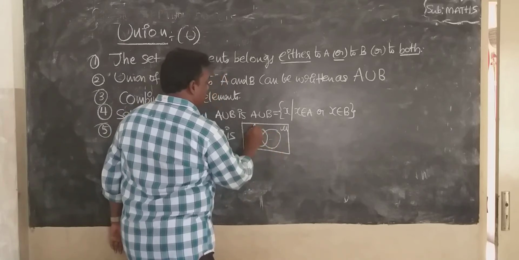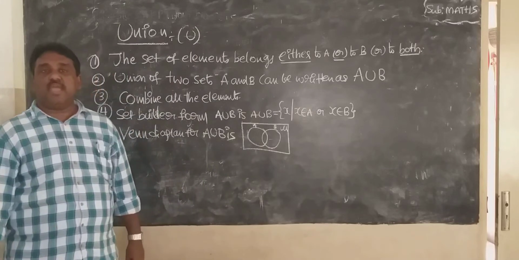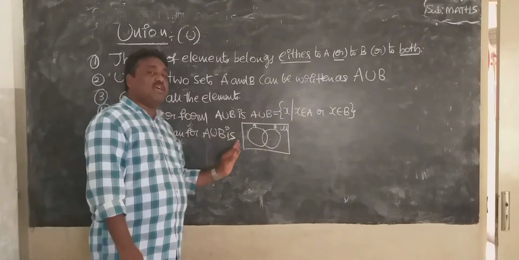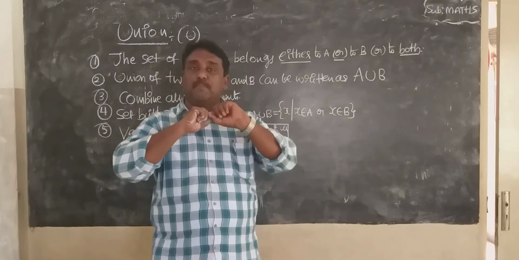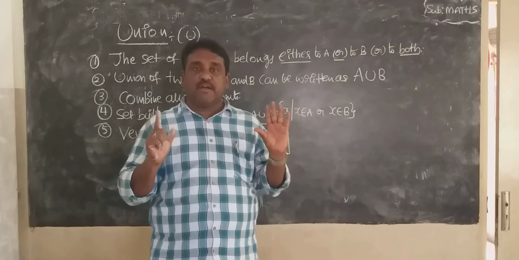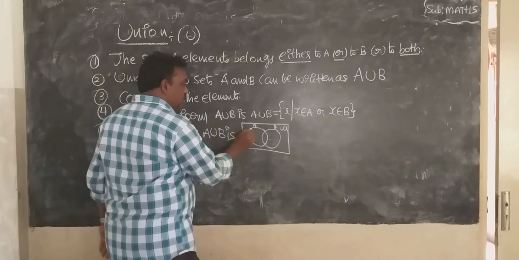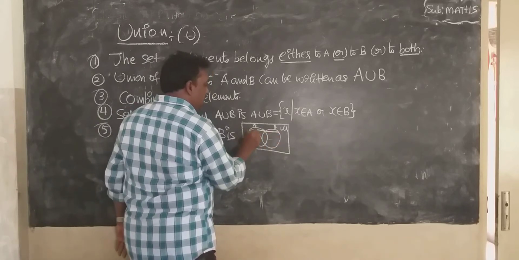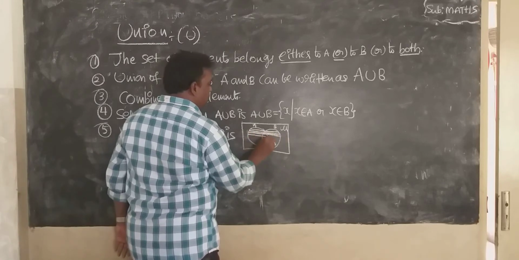The first circle belongs to A, the second circle belongs to B. Meaning of A union B is A and B completely. Shade A and B completely.